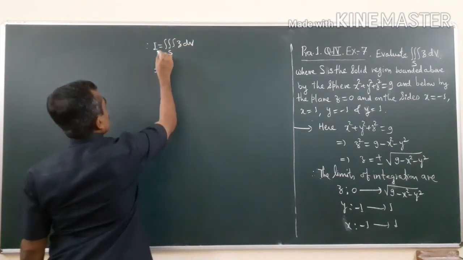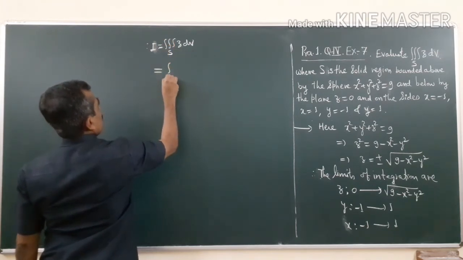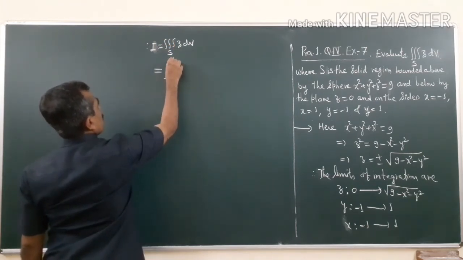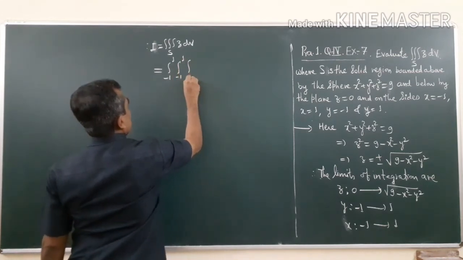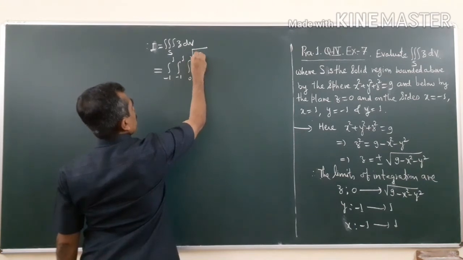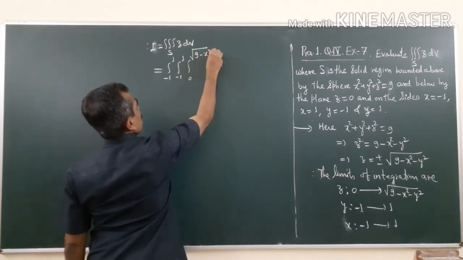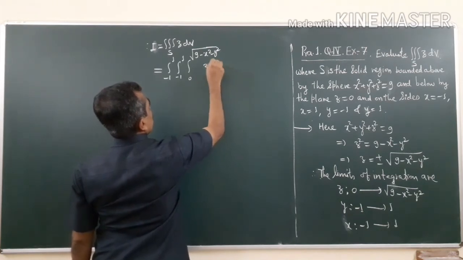This is equal to the integral from -1 to 1, integral from -1 to 1, integral from 0 to under root 9 minus x square minus y square of z. These are the limits of z.